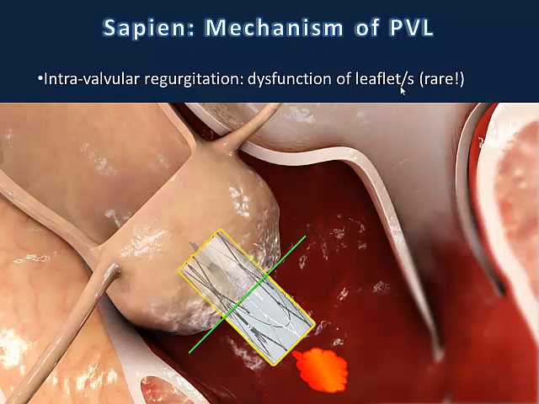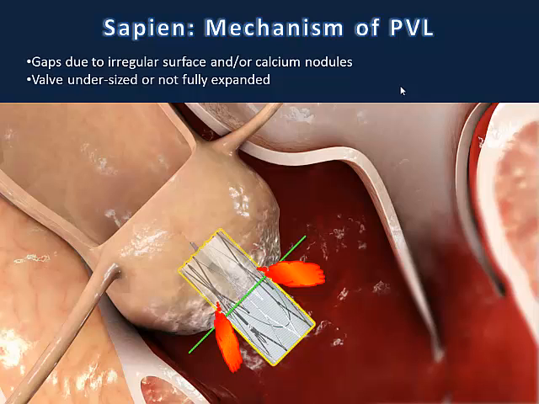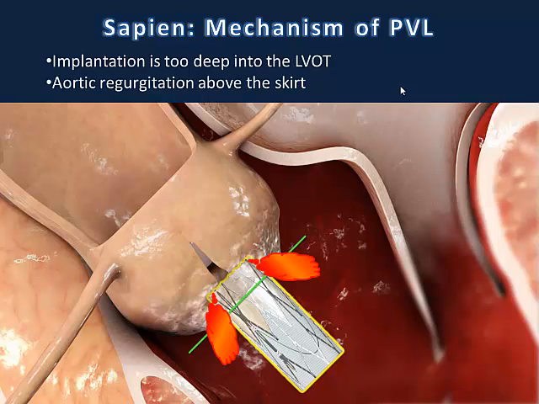There are several mechanisms of paravalvular leak. First of all, which is extremely rare, is intravalvular regurgitation with dysfunctional leaflets, as you see here. The other problem could be gaps due to irregular surface or calcium nodules, the valve undersized or not fully expanded. The next problem is implantation too deep into the LVOT with aortic regurgitation above the skirt.